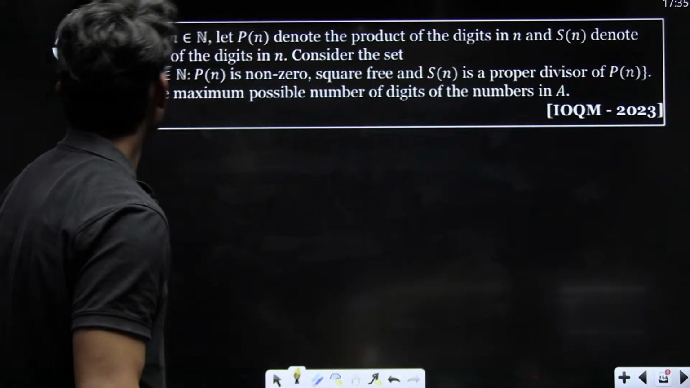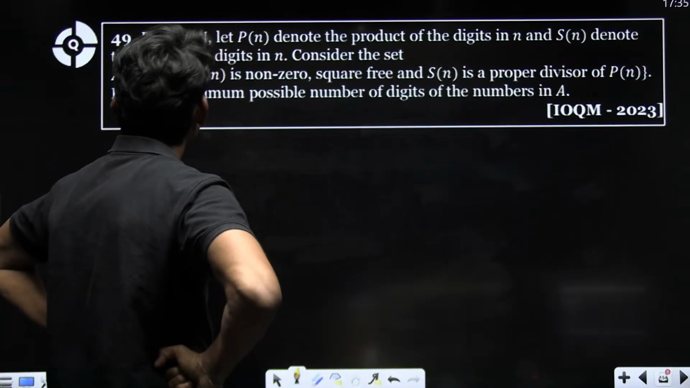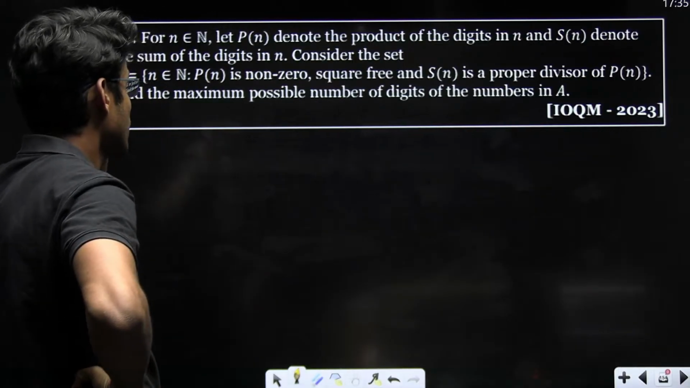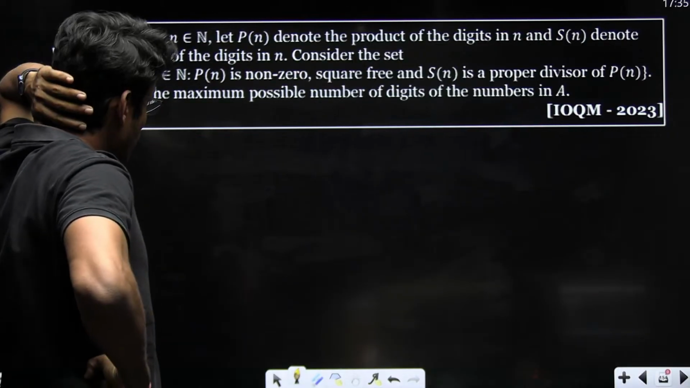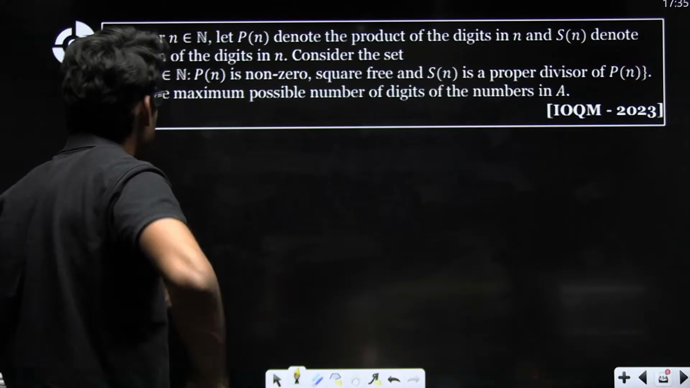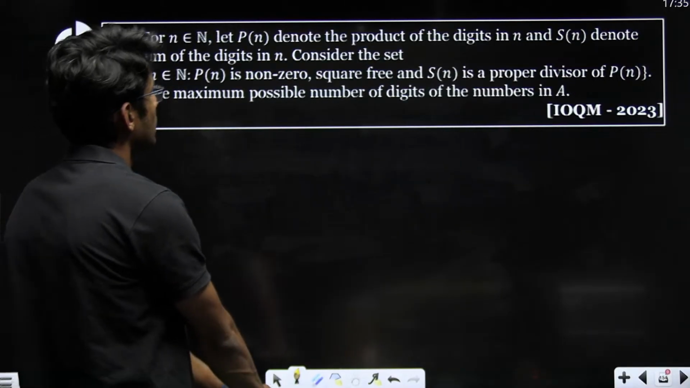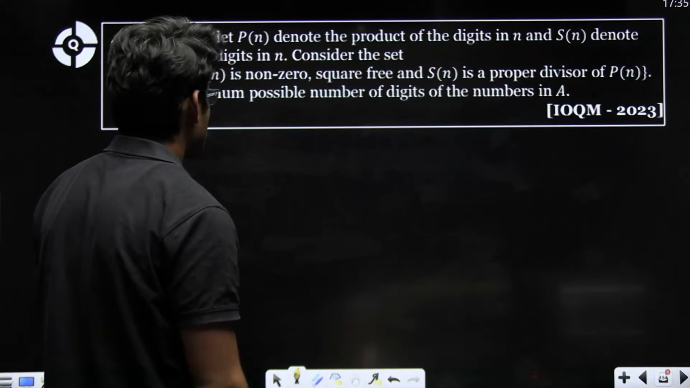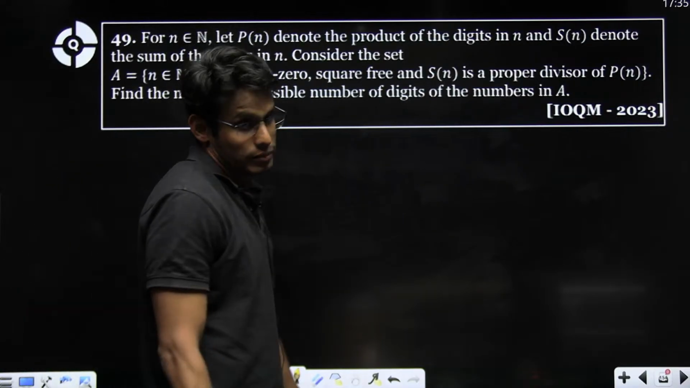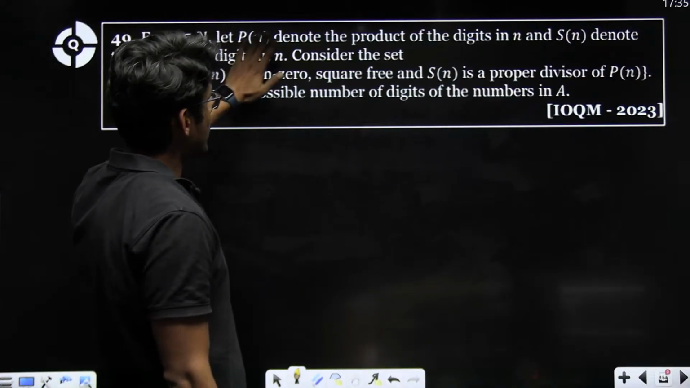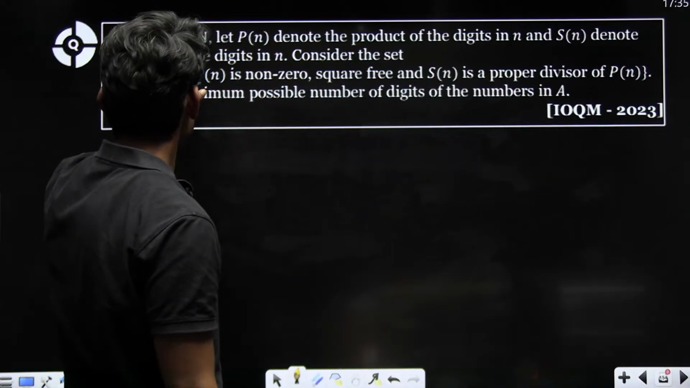Yes. Now let's do it. For n belongs to natural number, let Pn denote the product of digits in n and Sn denote the sum of digits in n. Consider the set A, n belongs to natural number, square free, and Sn is a proper divisor of Pn. Find the maximum possible number of digits of numbers in A, right?